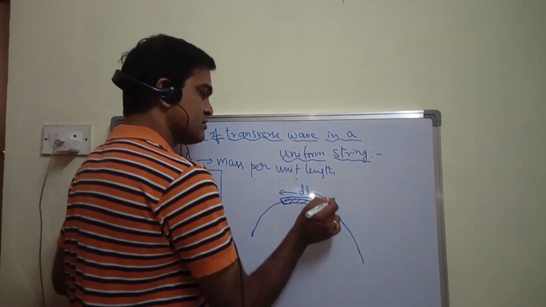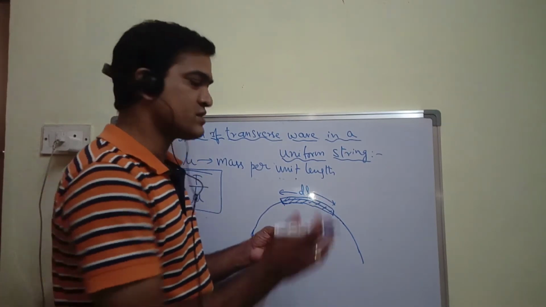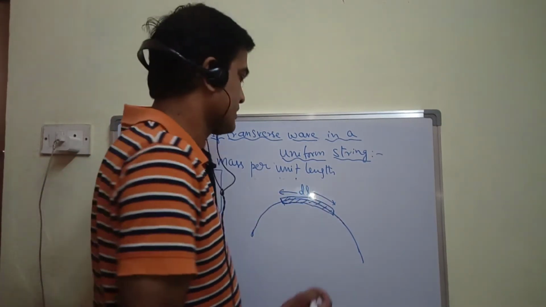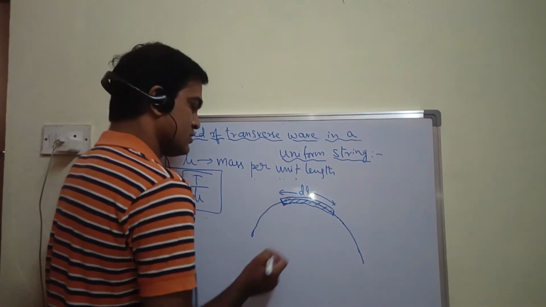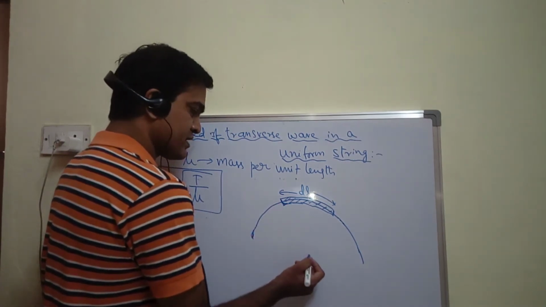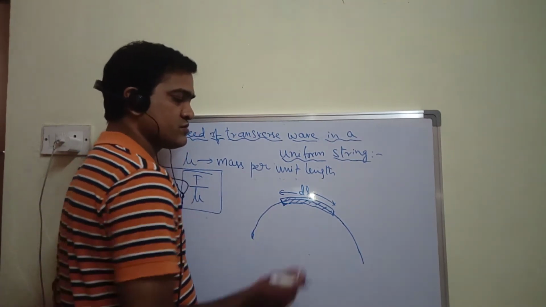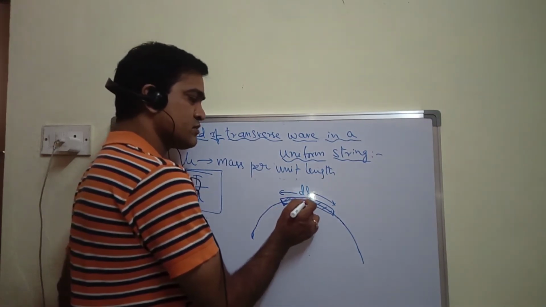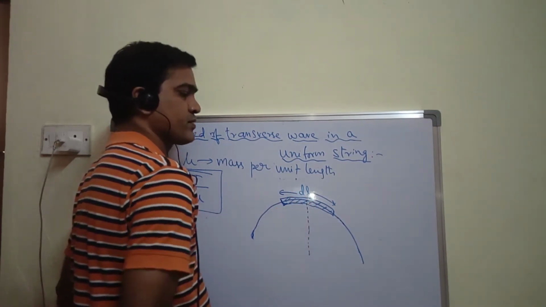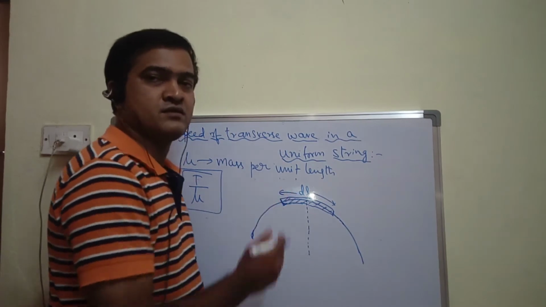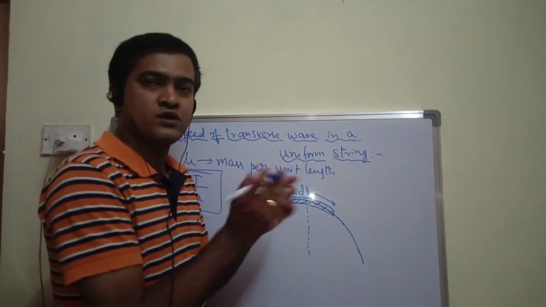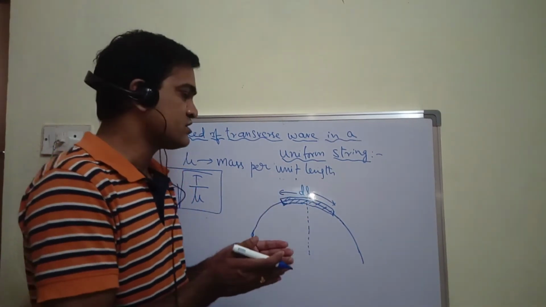dl is nothing but a small element of length L in the pulse. So now let me consider this as the mean position. From the mean position, this is the maximum displacement of that particle which I am showing you on the small element of length dl.